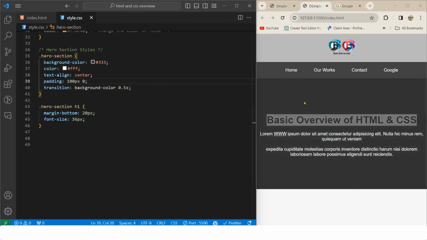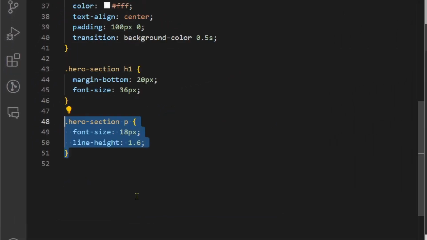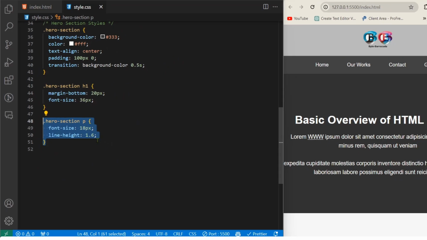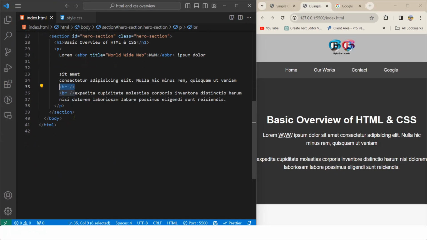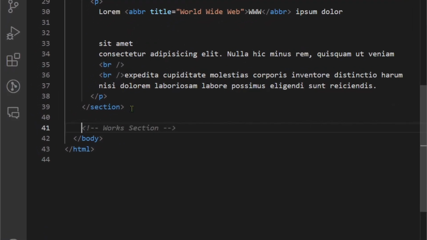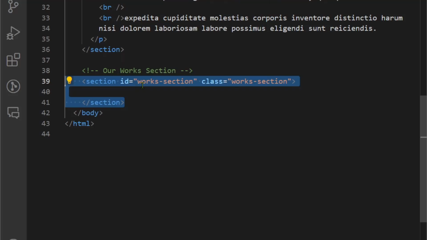Control S. Yep, now you can see. And as for the paragraph, we have font size 18 pixel, line height 1.6. Now let's go back to our HTML file, and below this hero section we are creating another section which is id works section, class works. Actually this one would have been better if we just named it as poem section, but let's just move on.